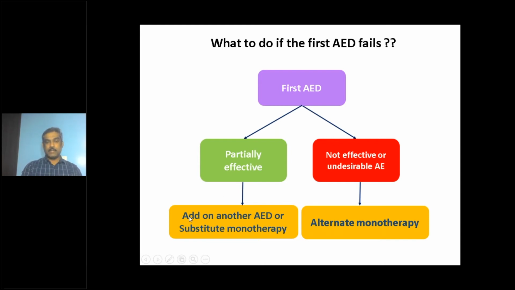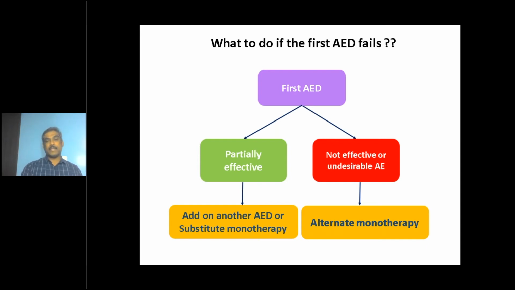In that case, we will try to optimize the medication dose first. If the medication dose is already optimal, there are two options. One, you add another medication to the first one. So 1 + 1, a second medication you can add. That is called add-on therapy. Or you gradually withdraw the first medication and introduce a second medication, that is substitute monotherapy.